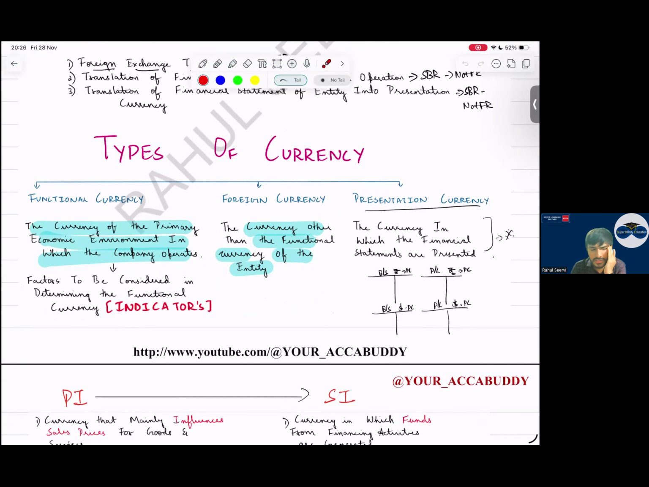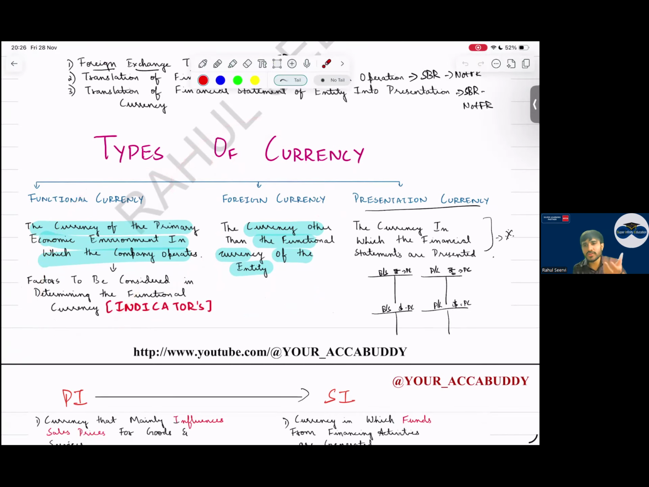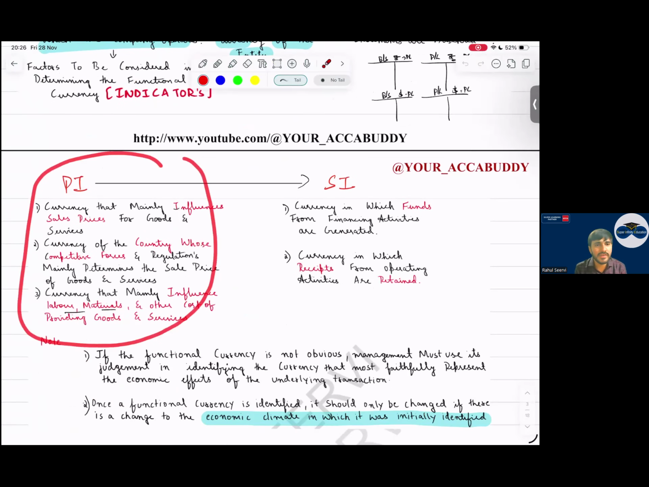So, for an entity in India, if we operate, our functional currency will be rupees only. But why is this important? When coming to MNC companies, multinational companies, it's important. And when you come to SBR also, it's an important part. But sir, what are the primary indicators to identify it?